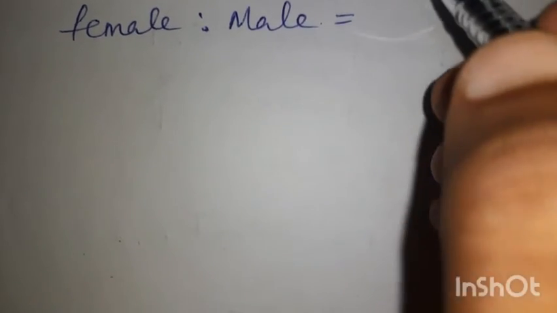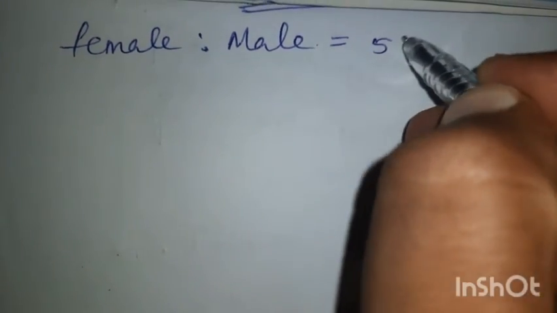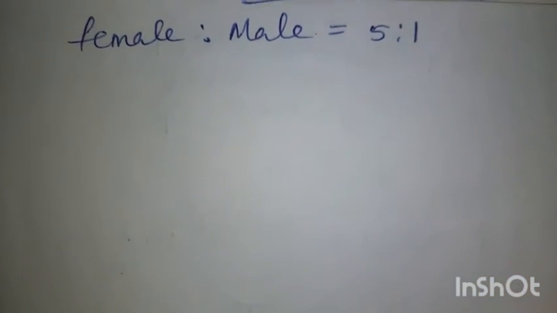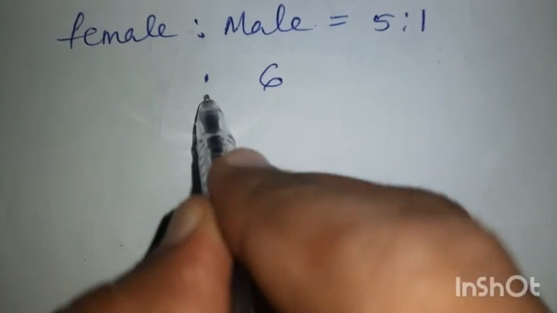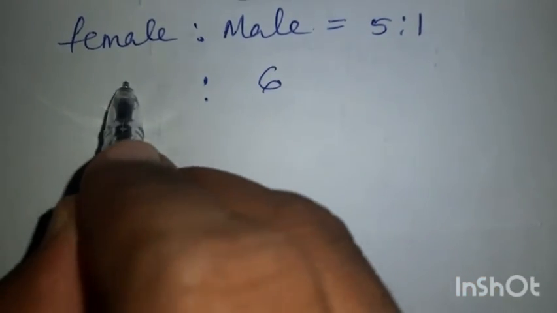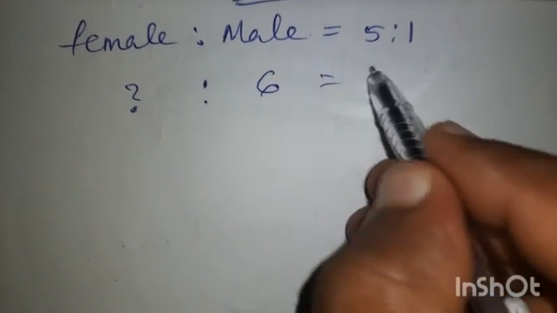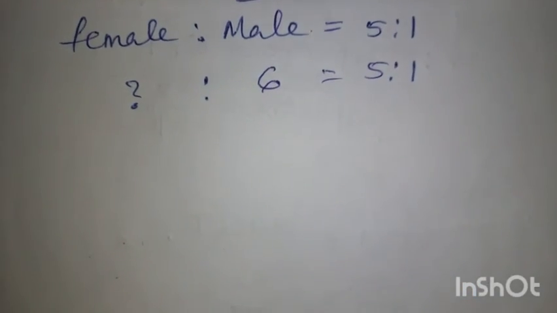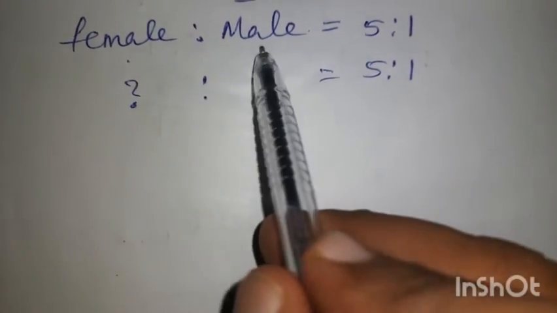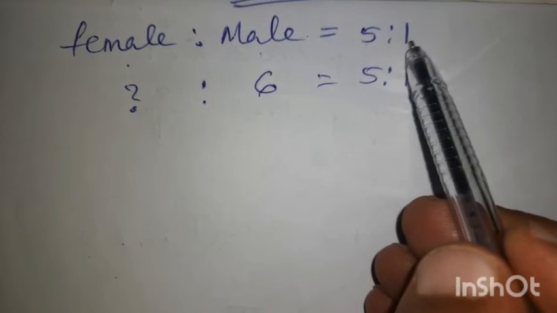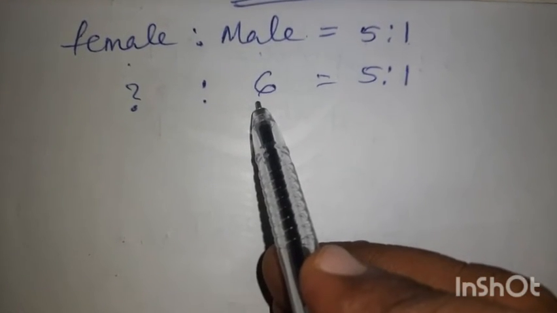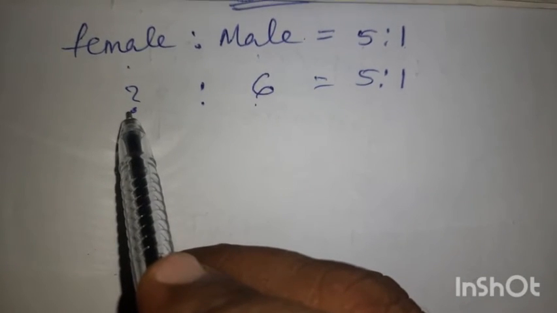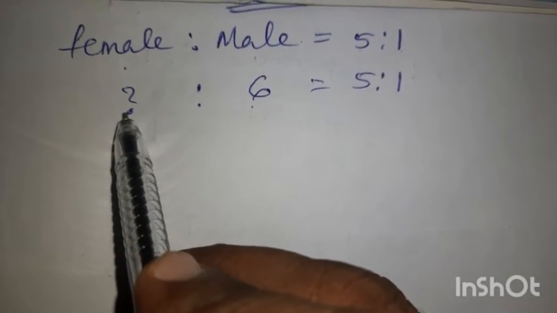How many female teachers do we have to find out? The female to male ratio is 5:1. Out of that, 6 male teachers are there. The ratio will not be changing, the ratio is the same only. So you have to find out how many female teachers there are.